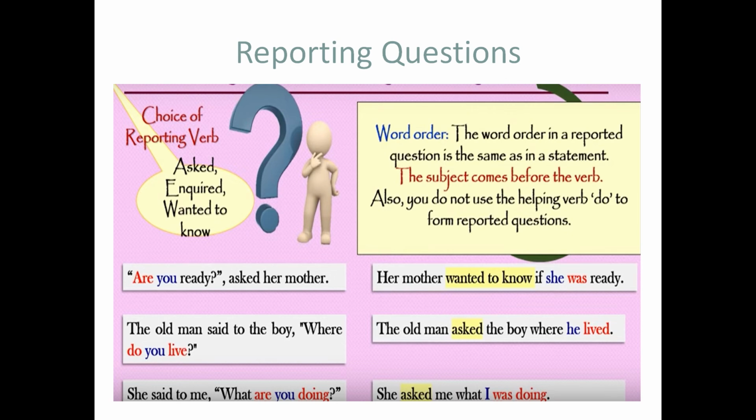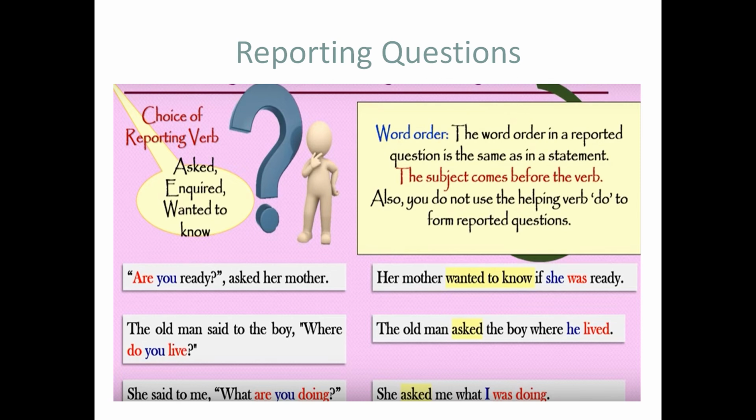The pronoun is changed according to the object of the reporting speech, that is the boy here. He is a third person singular male, so it becomes he. Now let's move on to the next example, that is, she said to me, "What are you doing?" Let's change it into indirect speech.